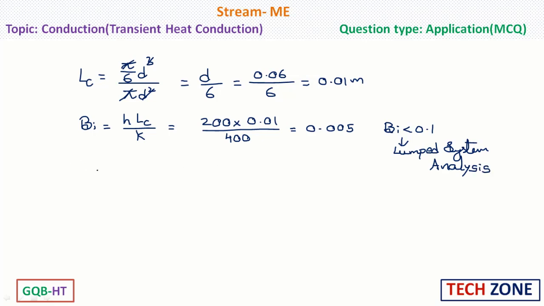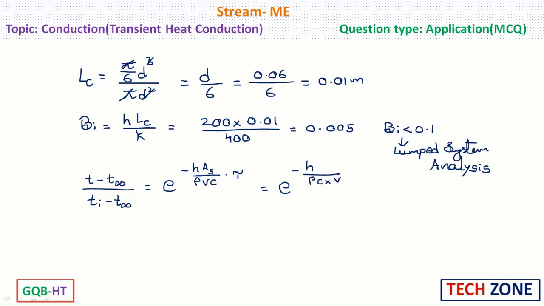So when we consider this lumped system analysis, the formula that we need to use here is T minus T infinity by Ti minus T infinity is equal to e power minus hAs by rho V c into tau. Now this can be written as e power minus h by rho c into volume by surface area into time.